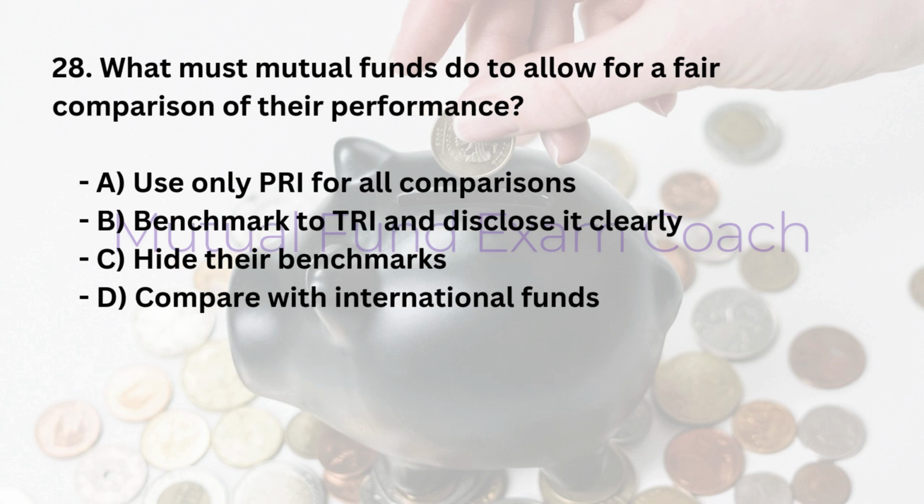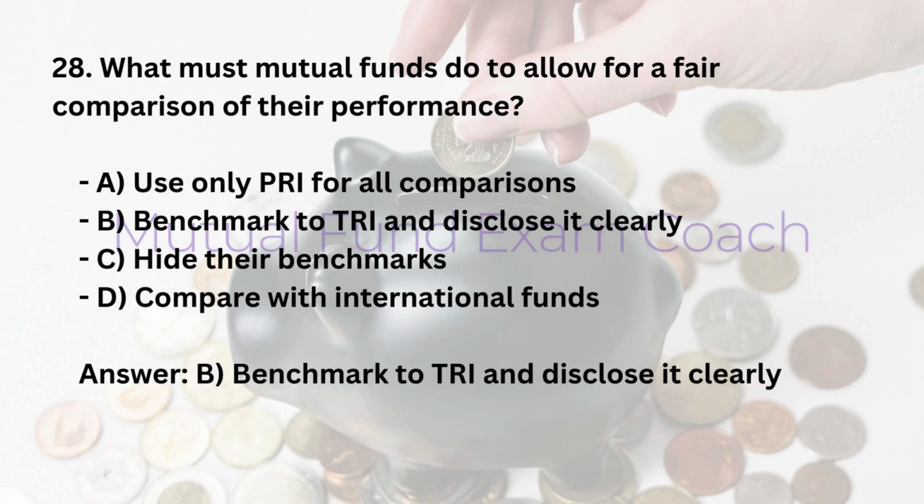28. What must mutual funds do to allow for a fair comparison of their performance? A. Use only PRI for all comparisons. B. Benchmark to try and disclose it clearly. C. Hide their benchmarks. D. Compare with international funds. Answer: B. Benchmark to try and disclose it clearly.